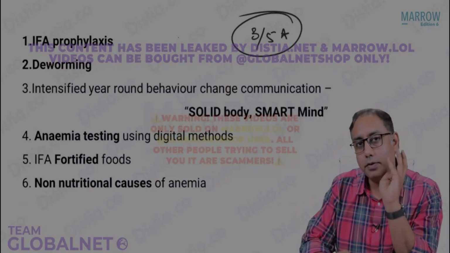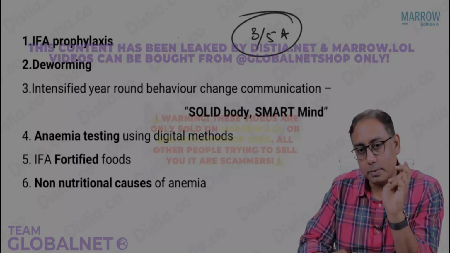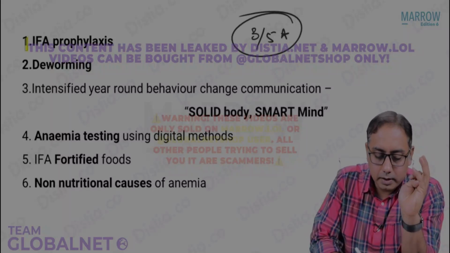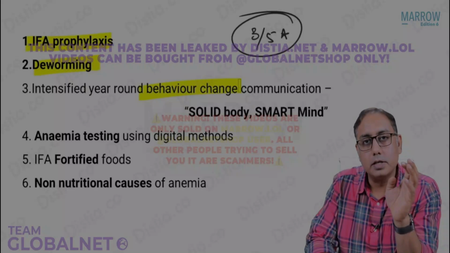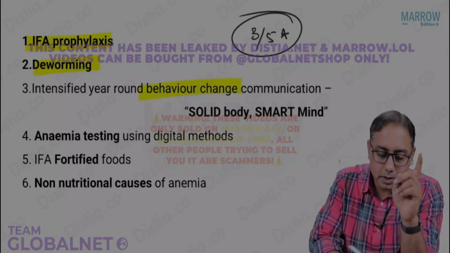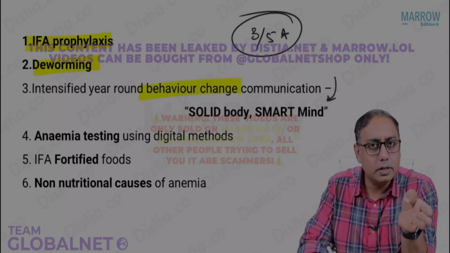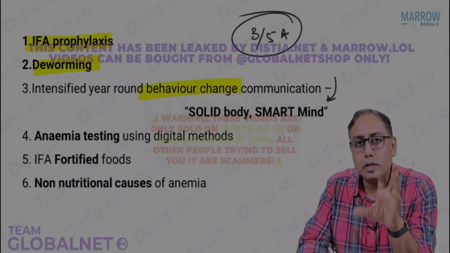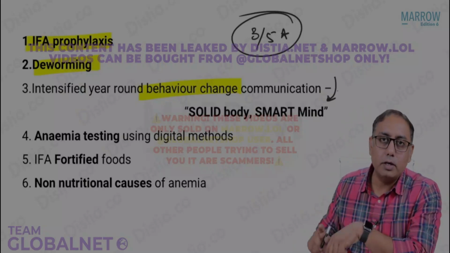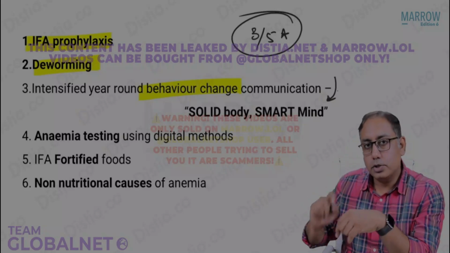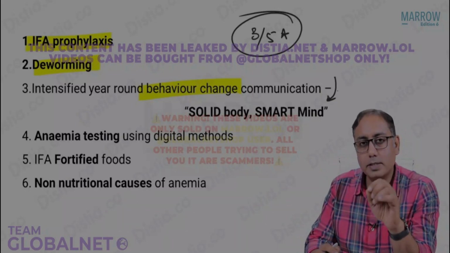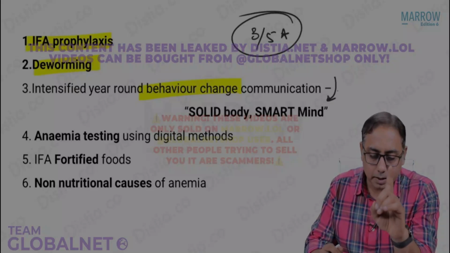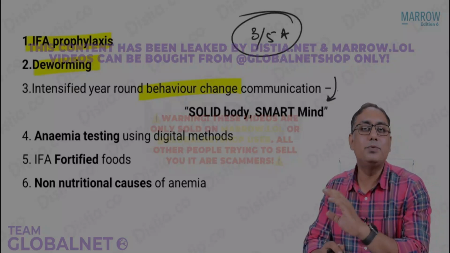The first intervention is giving the iron folic acid supplements. The second intervention is giving the deworming tablets. Third intervention is to have a behavior change. What is the theme of the behavior change? This was the MCQ, I think 1 or 2 years back in the UPSC exam. What is the behavior change? We want to have a solid body and a smart mind. Make sure you remember this. It is solid body and a smart mind. This is the behavior change we want.